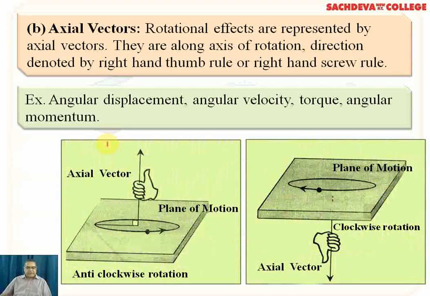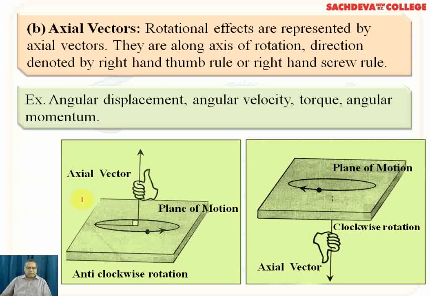Now this is indicated in these two diagrams. The plane of motion is shown by a plane, and the arrow is indicating the axis, and we find that a particle is moving in anti-clockwise rotation, and the thumb is indicating the direction. So when we speak of angular displacement, that is the distance covered by the body in a particular direction in circular motion.